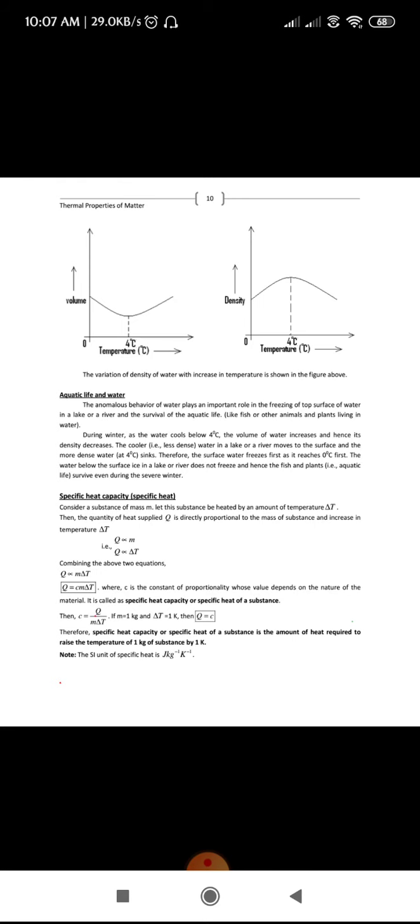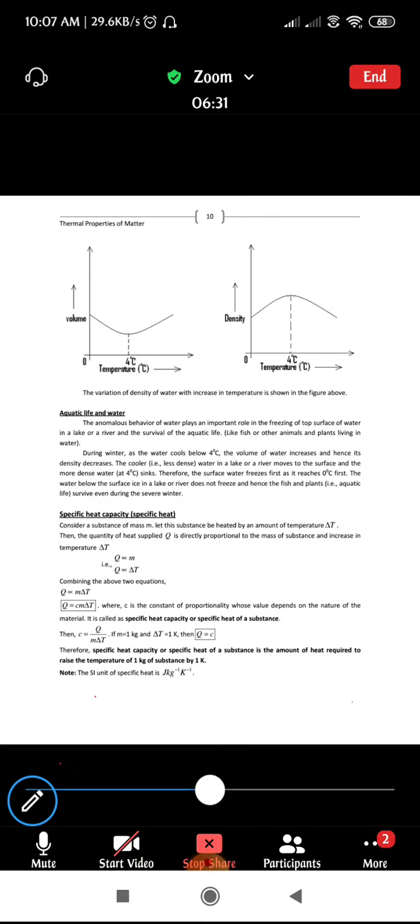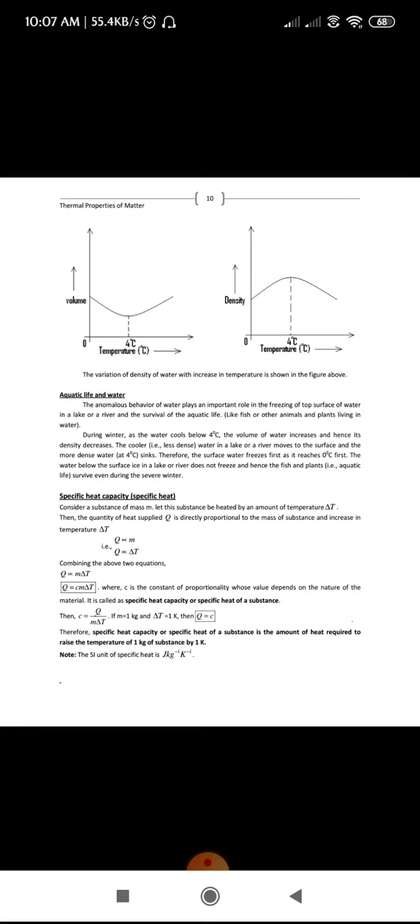Next, coming to the specific heat capacity, what do we mean by specific heat capacity? When you supply heat to an object or a substance, if you consider m as the mass of the substance, the heat you supply, Q, will be directly proportional to m.